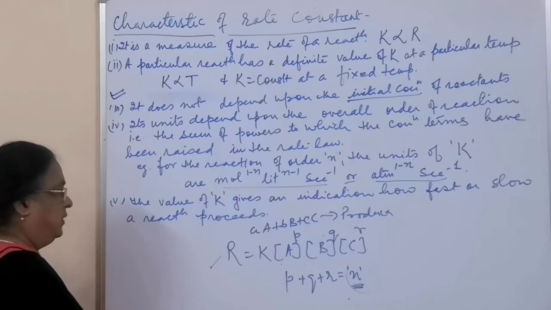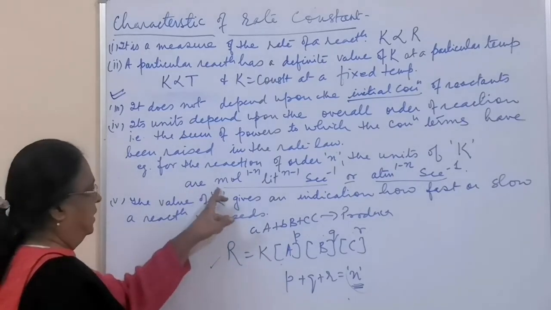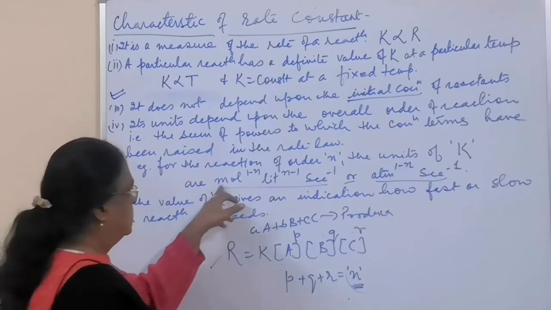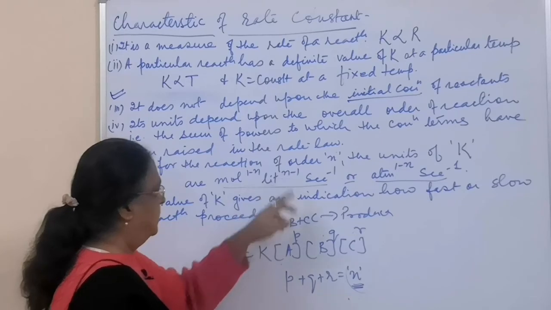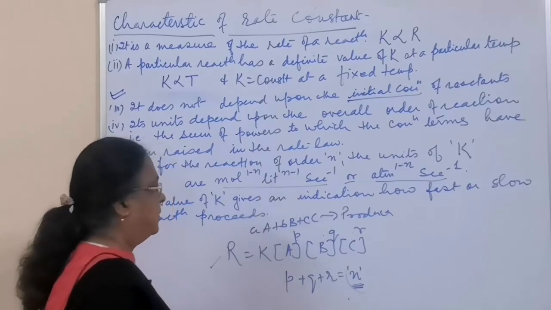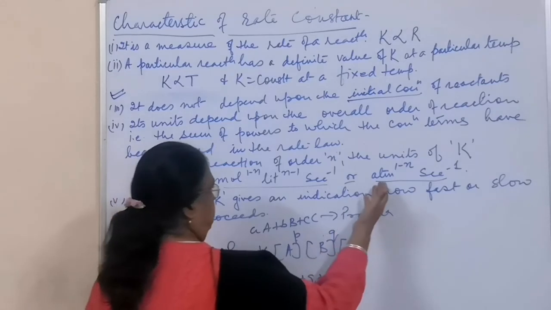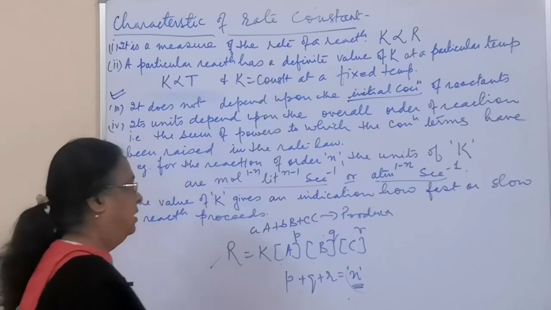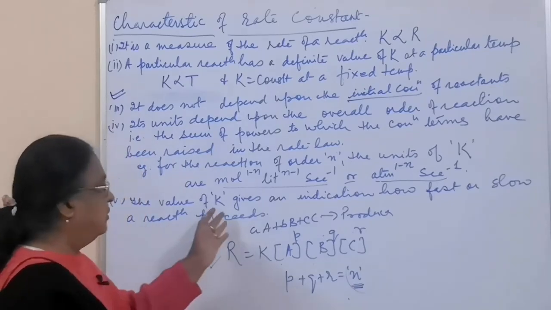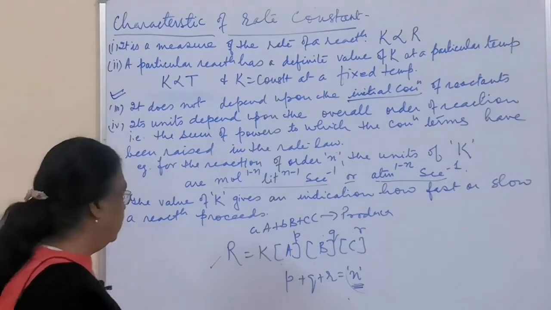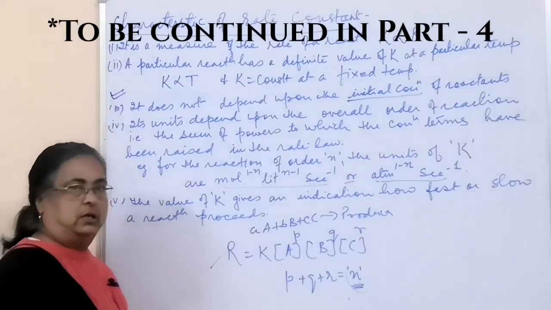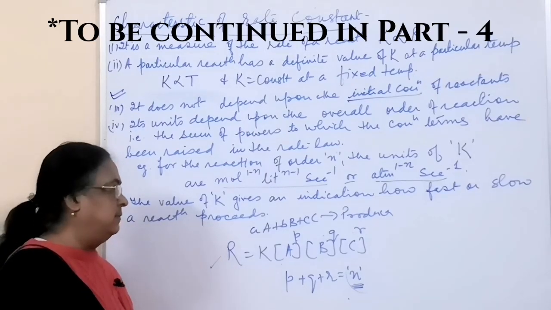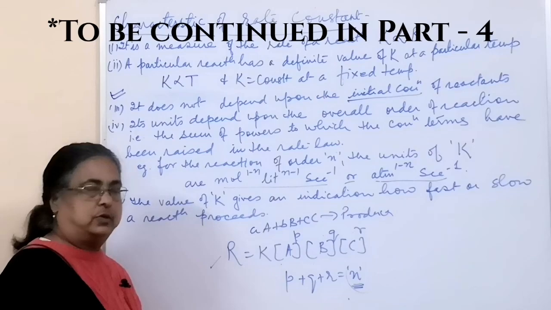And we have derived earlier that when the reactants are in the liquid state, solution, the unit is moles raised to the power 1 minus n, liter raised to the power n minus 1, per second. And if reactants are in the gaseous state, then it is atmosphere raised to the power 1 minus n per second. So the value of K indicates how fast or slow a reaction will proceed. Next we will do the types of order of reaction, and we will determine their units. So till then, bye.